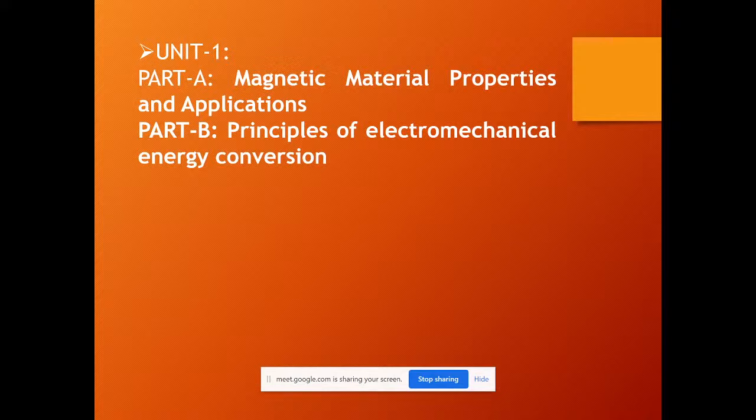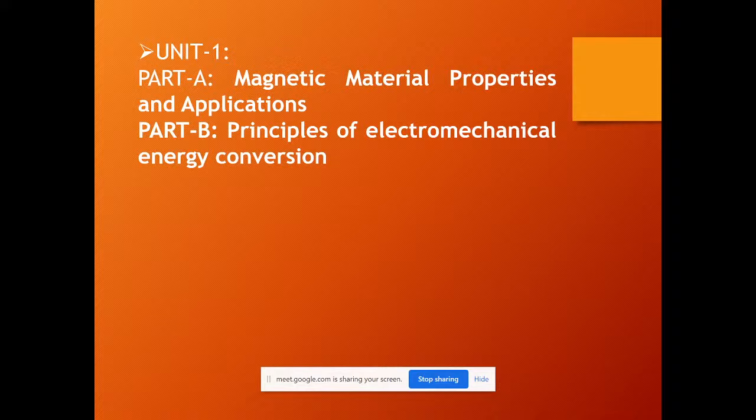So this gives an overview of our subject. Here you are going to learn the basic machines related to DC and AC. Under DC we are going to learn about motors and generators, whereas under AC we are going to learn about transformers. So this is very simple, precise information regarding your syllabus.